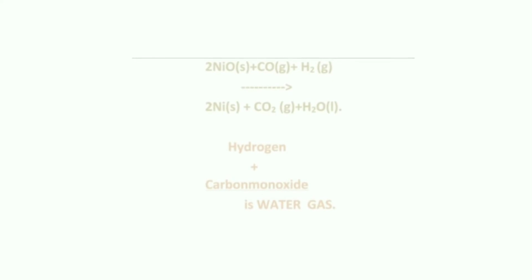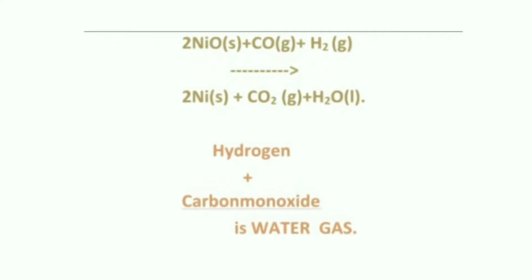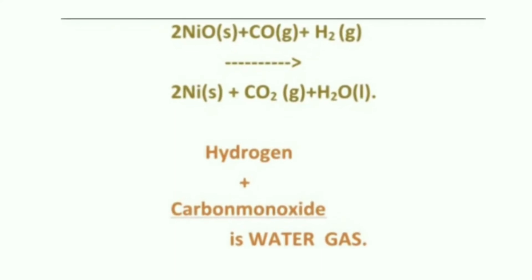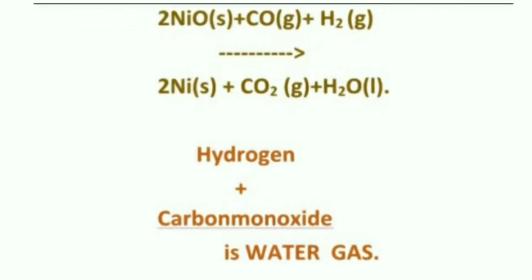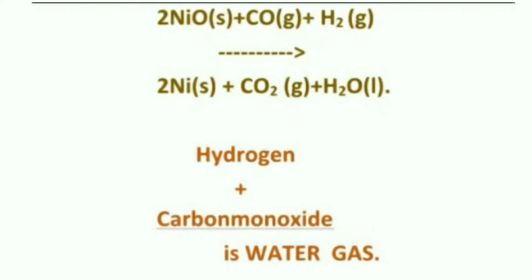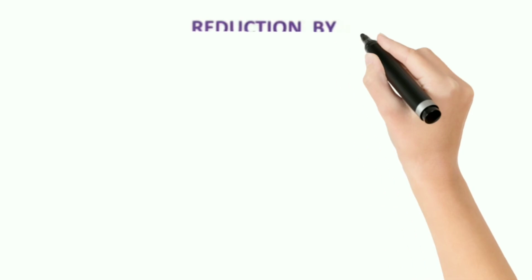Nickel oxide, NiO, reacts with carbon monoxide, CO, in the presence of hydrogen, giving nickel plus carbon dioxide plus water. So the extraction of nickel is carried out from its oxide by the use of this water gas.